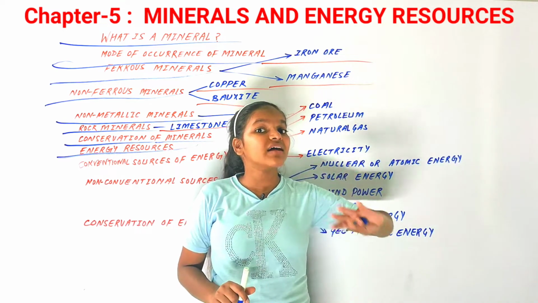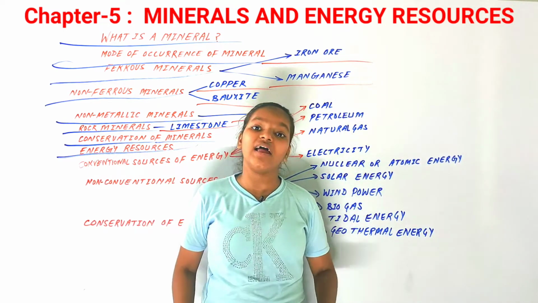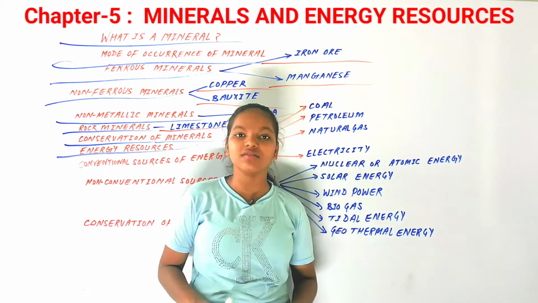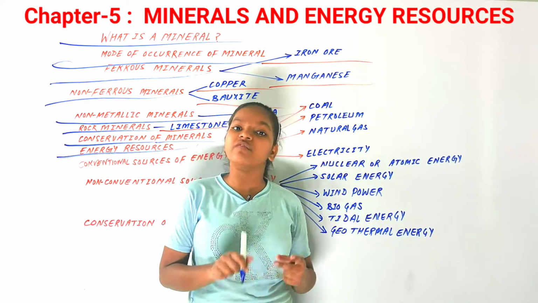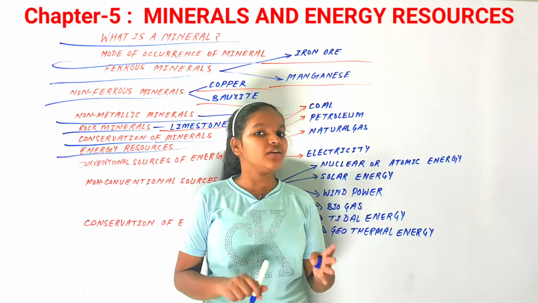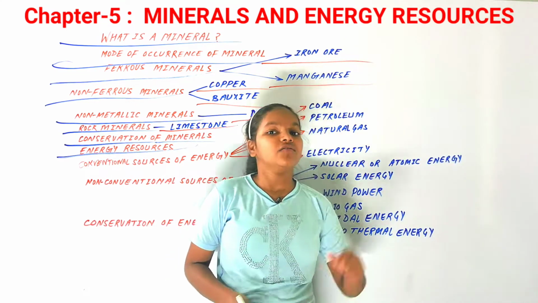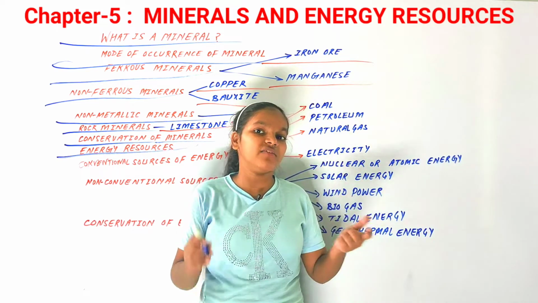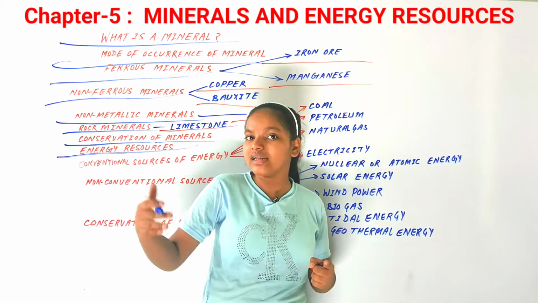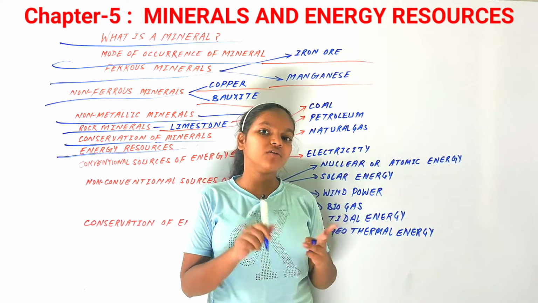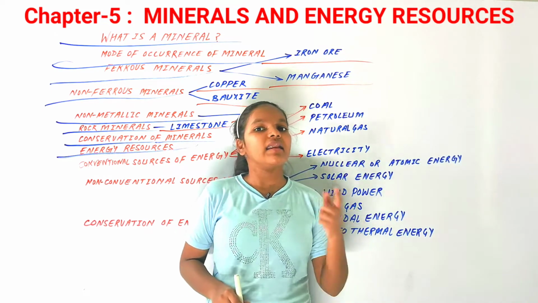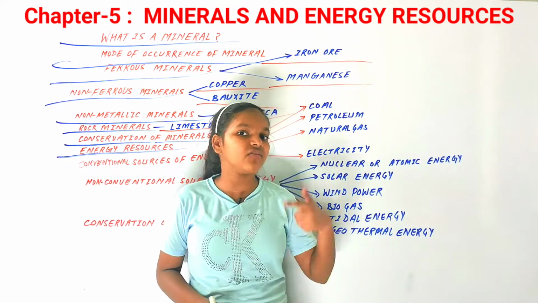Non-conventional resources are solar energy, wind energy, thermal power, and nuclear atomic power as well. In conventional we have electricity, both hydro and thermal, and we have coal, petroleum, and dung cake.